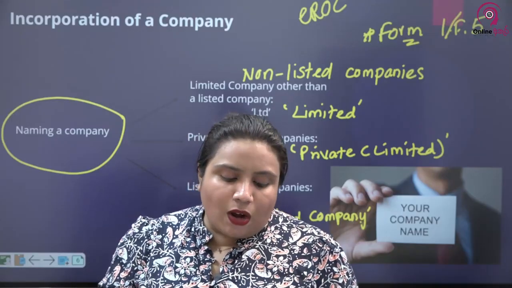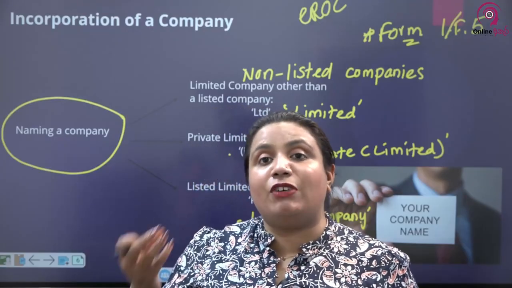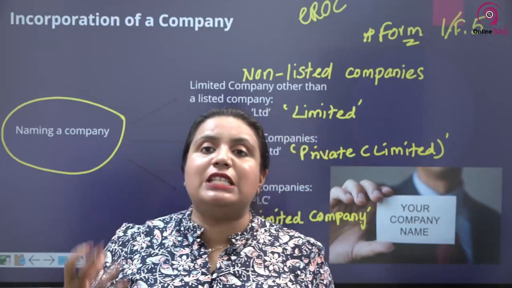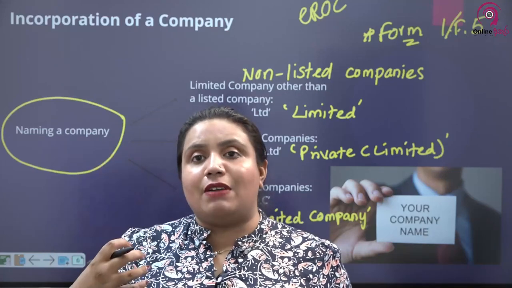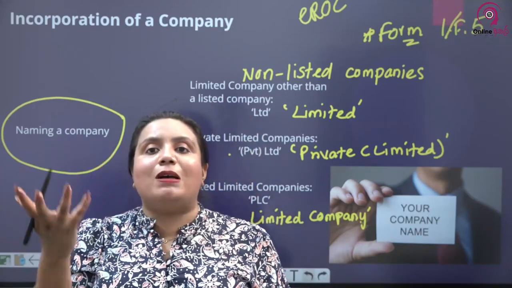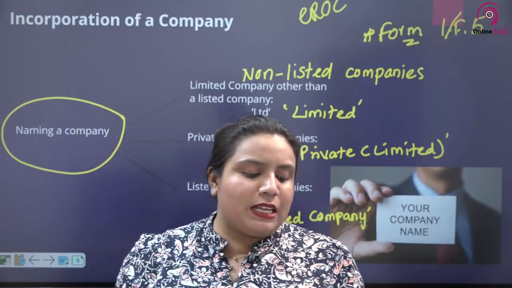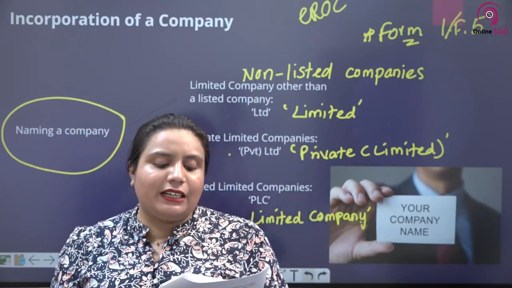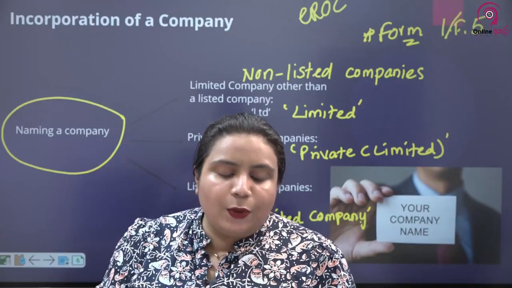A company shall not be registered by a name which contains the words Chamber of Commerce. For some words, you need to get specific approval from the government. You can't have Chamber of Commerce in the name of your company, unless the company is to be registered under a license granted under section 34 without the addition of the word limited to its name.